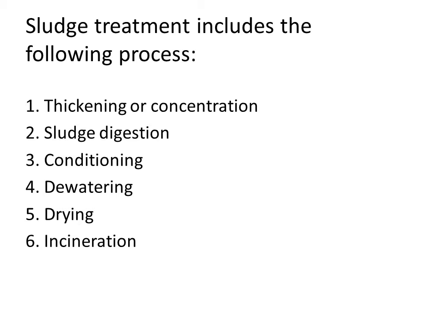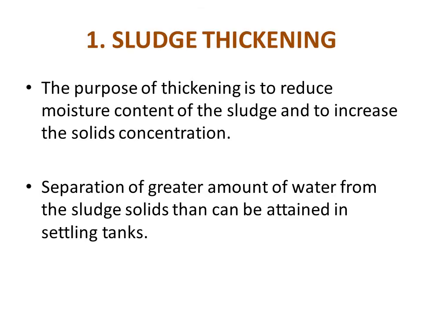In this presentation we will go through the first two methods, sludge thickening or sludge concentration, and sludge digestion. In the settling tank, normally the sludge will be deposited at the bottom and the effluent will be on the top. The effluent we can remove, and the sludge we can take out from the bottom of the settling tank and send to the sludge digestion tanks.